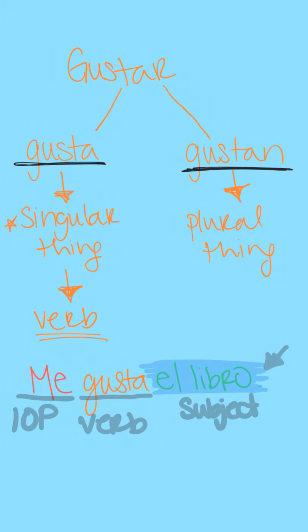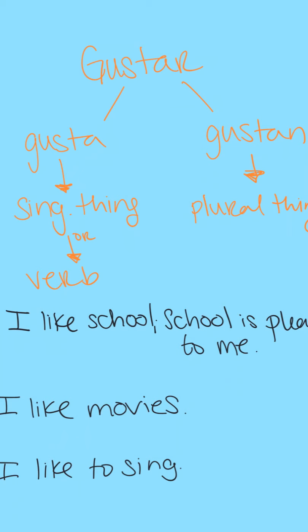Let's do some more examples. All right, so here I have a few example sentences that I would like us to work through. The first one says, "I like school." Or another way that we can look at this is by saying school is pleasing to me. Remember our order. The first thing that we need to put down is the person being affected, our IOP. And in this sentence, it's still me, right? So we see me. Now I need to plug in my form of gustar, in which case school is doing the action.